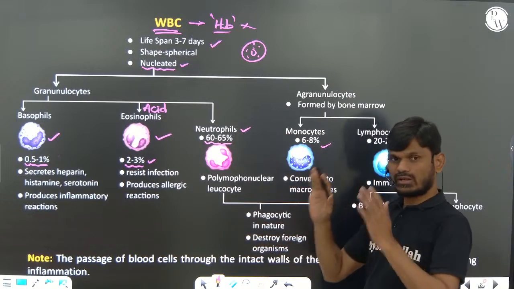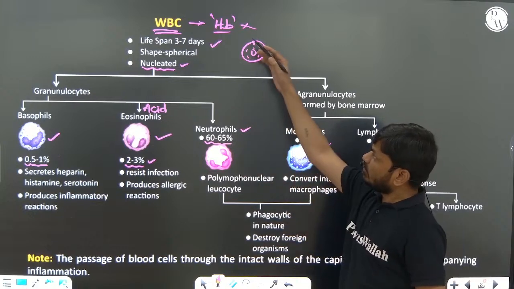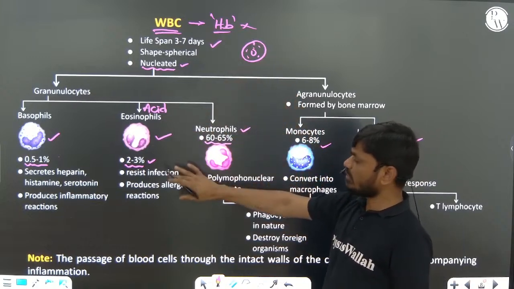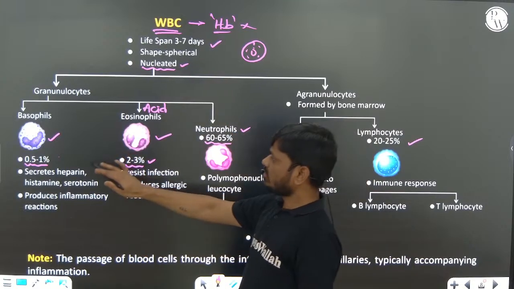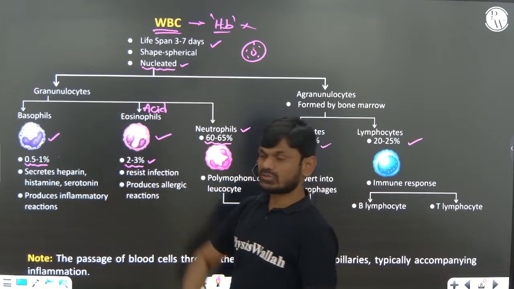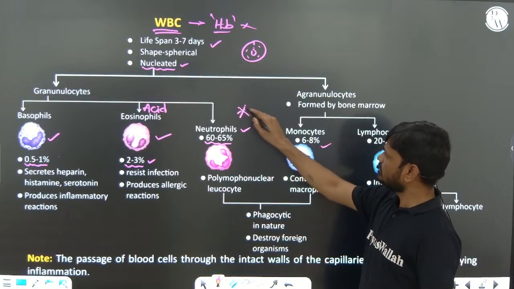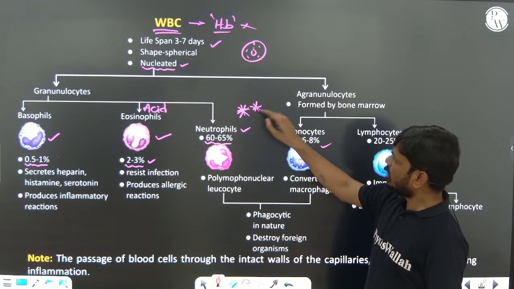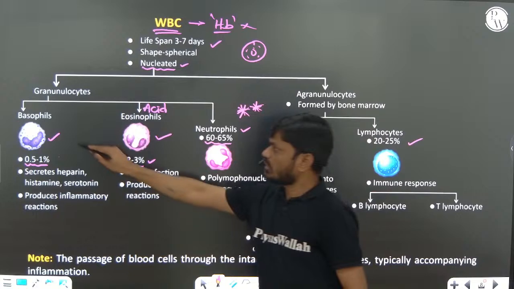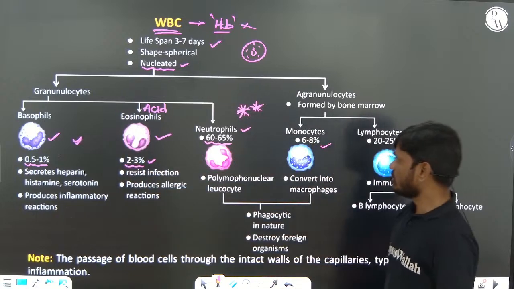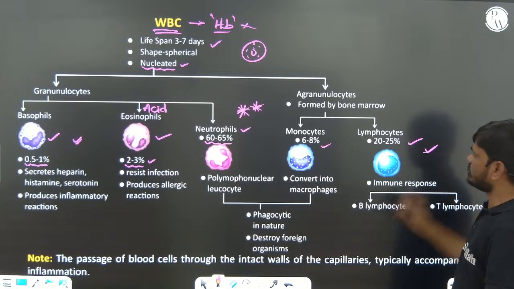Of the total WBC, basophils are 0.5 to 1%, eosinophils 2 to 3%, neutrophils 60 to 65%, monocytes 6 to 8%, and lymphocytes 20 to 25%. The most abundant cells of the WBC are neutrophils, and the least abundant are basophils. After neutrophils, the most abundant cells are lymphocytes.